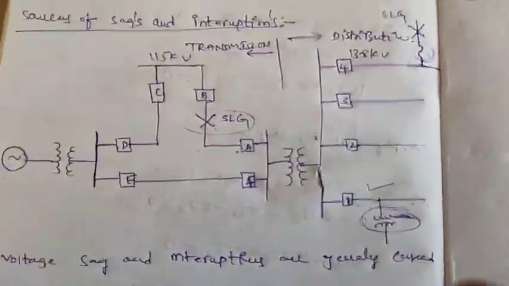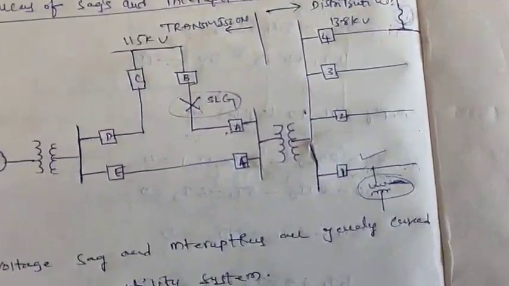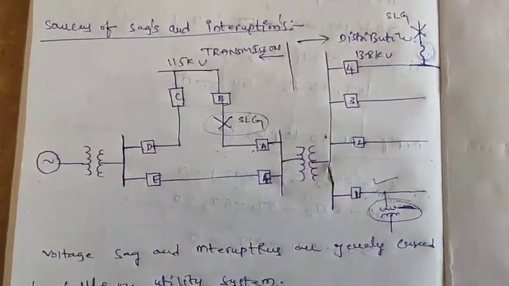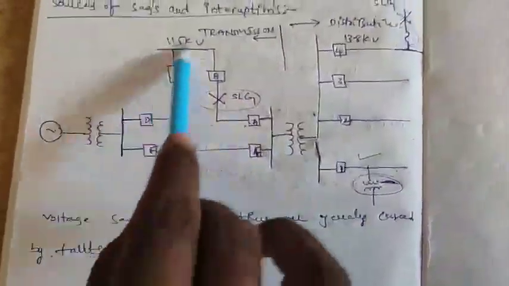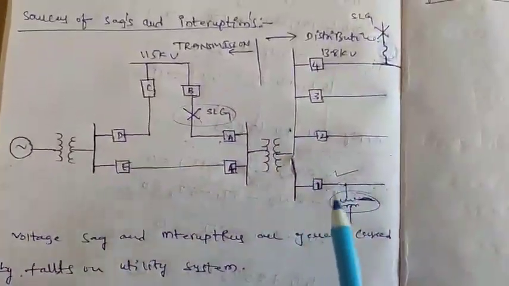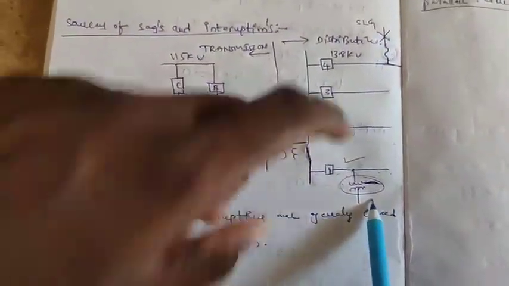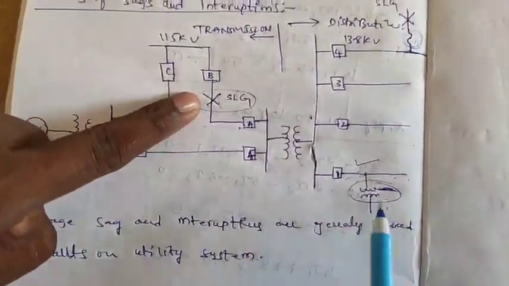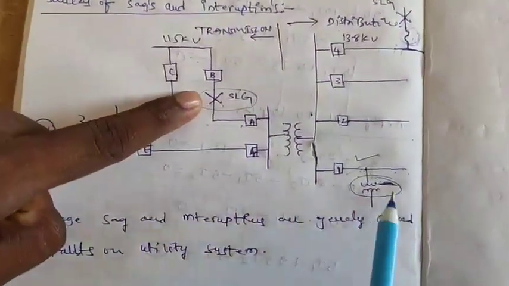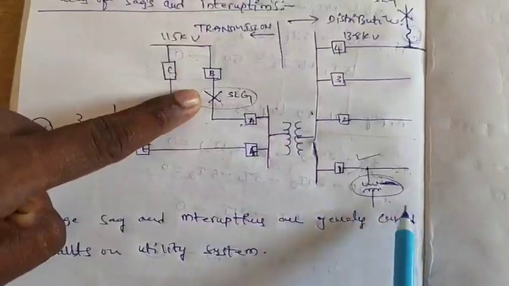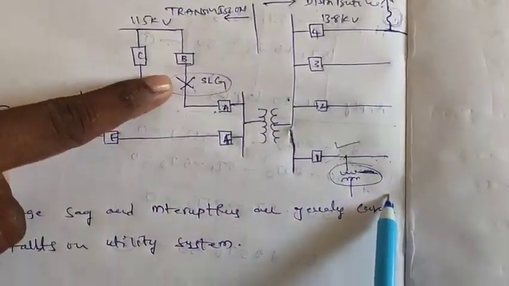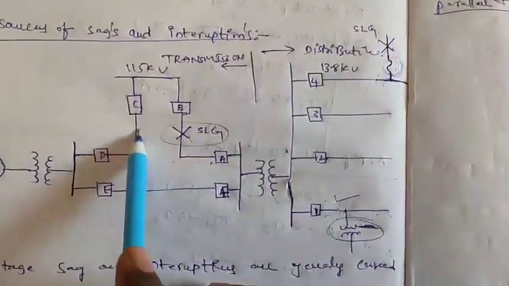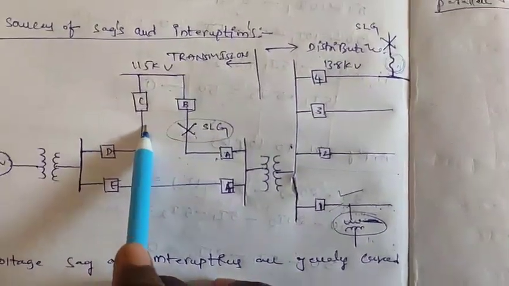This is about the sources of sag and interruption. It is a simple thing; we can consider the system of your choice. Here I am considering a ring transmission system with one distribution system. We can see the fault on the same feeder, the fault on the parallel feeder, and single line to ground faults on the transmission system. A fault on the same feeder causes a sag followed by a voltage interruption. A fault on the parallel feeder or the transmission system only causes a voltage sag, not an interruption.